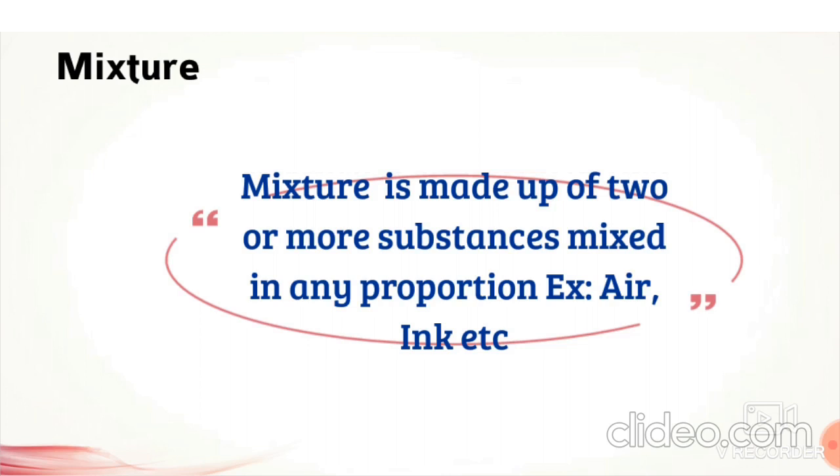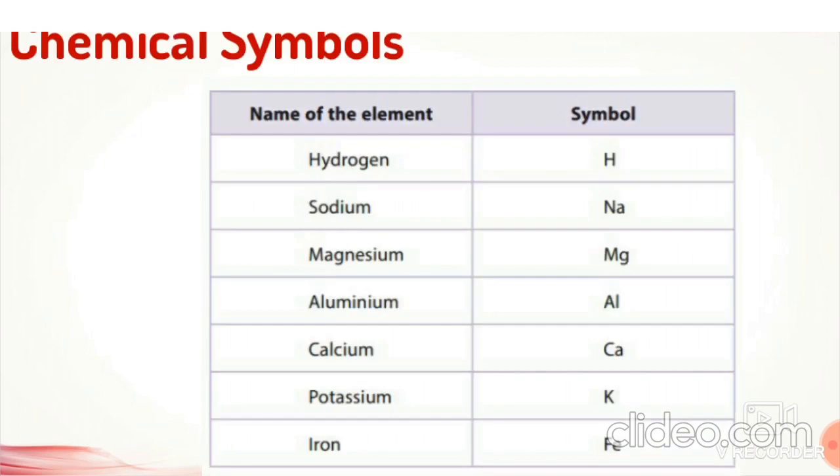Got it? Examples of mixture: consider air. Air is a mixture because it consists of various gases like oxygen, carbon dioxide, nitrogen, right? So it is a mixture. One more example of a mixture is ink. Ink is a mixture of colored dyes, right? And finally, seawater is also a mixture. It is a mixture of various salts and water. You understood about mixture? Children, you are going to learn more about mixtures in higher classes. And next, chemical symbols.